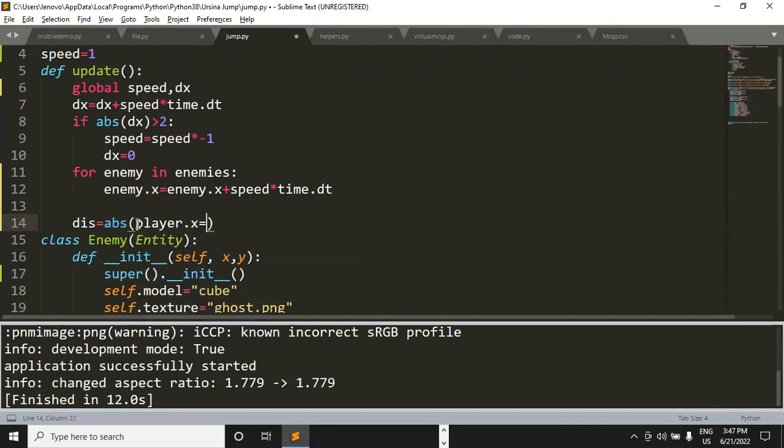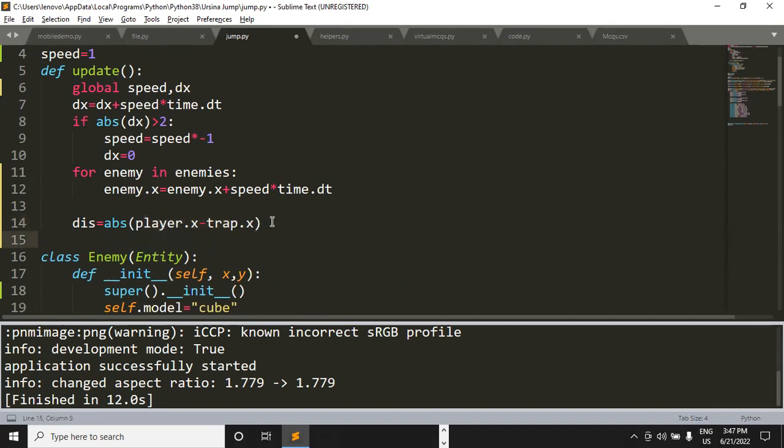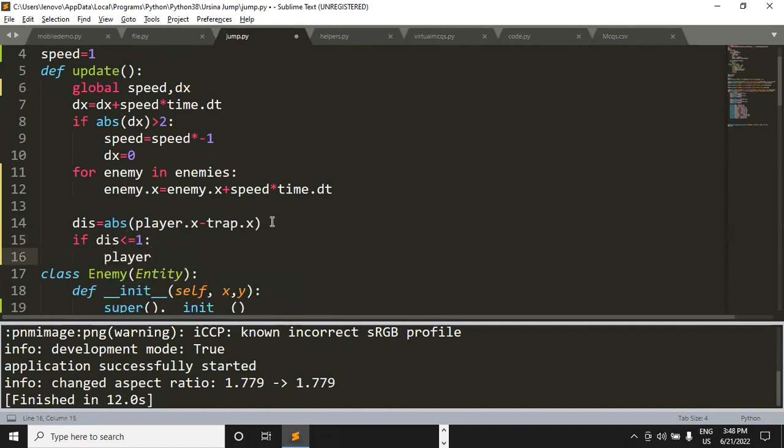Yes, sir. So here we can find out the distance between the trap and the player. This code will help us in finding out the distance. Now we can tell the interpreter that the moment the distance becomes less than or equal to 1, please make the player color go red.